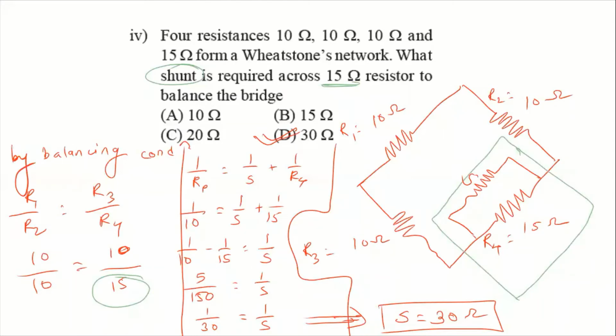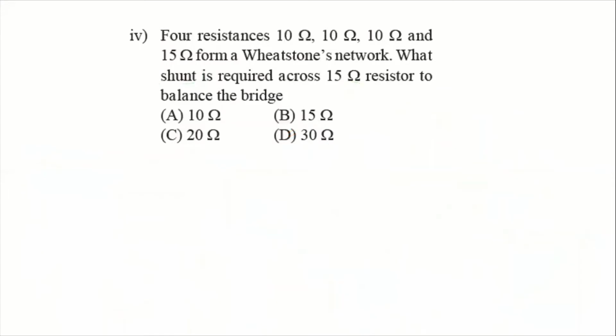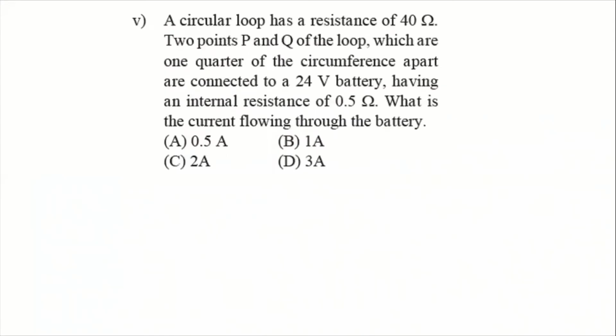So listen, maybe this type of small question may be asked for 2 marks. To balance the bridge, how much resistance should be connected across any resistor? So in the same manner, you have to find out the answers. So here the answer is option D. Now next question.